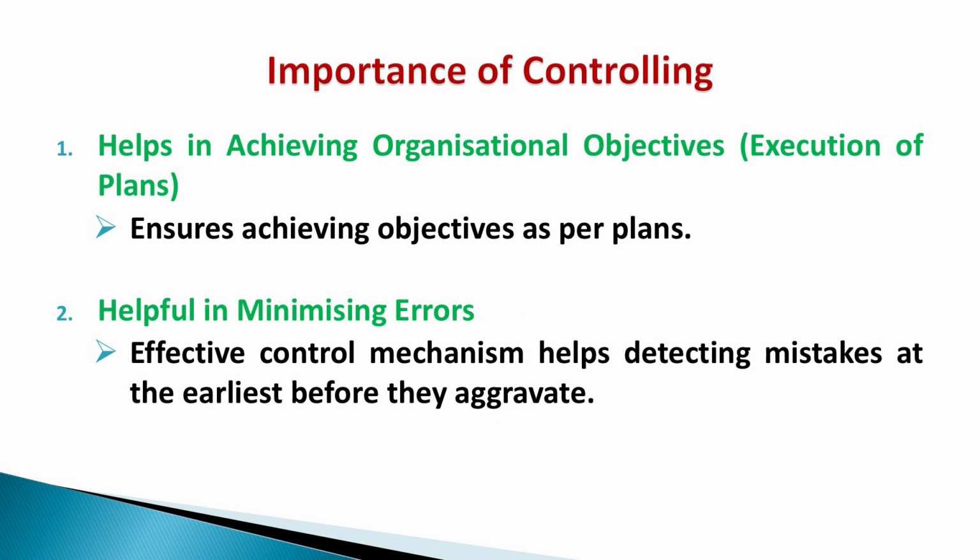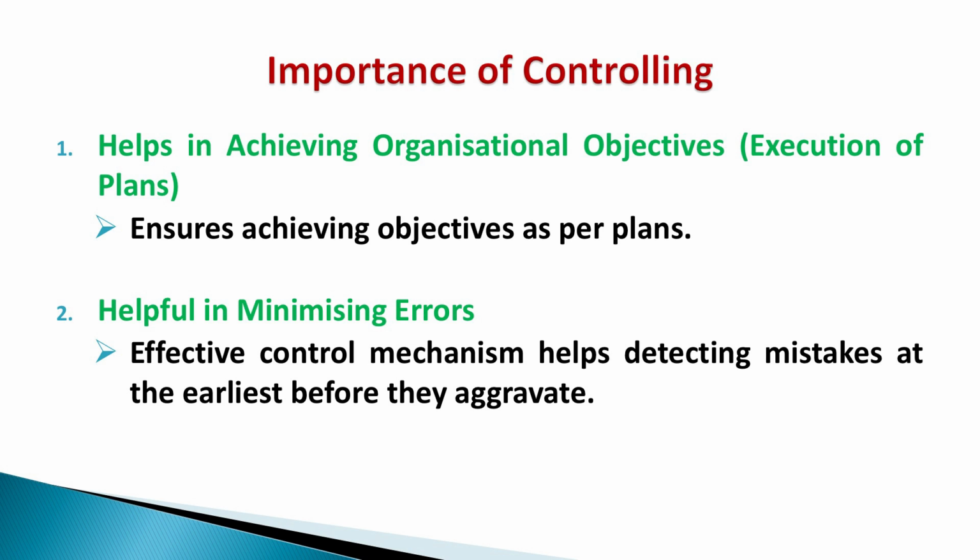So, then importance of controlling. It helps in achieving organizational objectives. That means, plans are converted to performance. Whether plans have been converted to performance can be known from controlling. That means, our plan was this much, our standard was this much, whether we have achieved the standard or not, whether the plans have been converted to performance or not, that can be known from this function of management, that is controlling. So, it helps in achieving organizational objectives, that is execution of plans. It ensures achieving objectives as per plans.